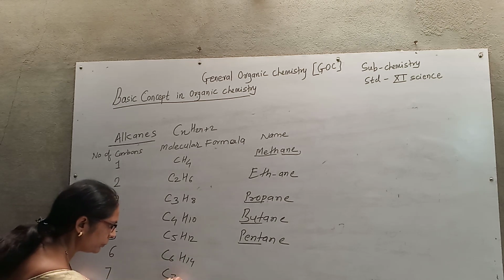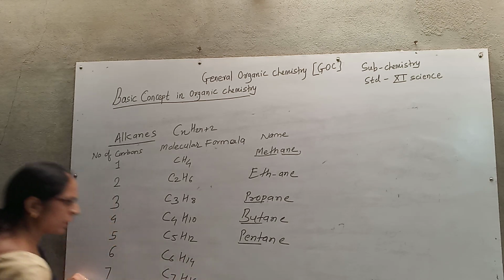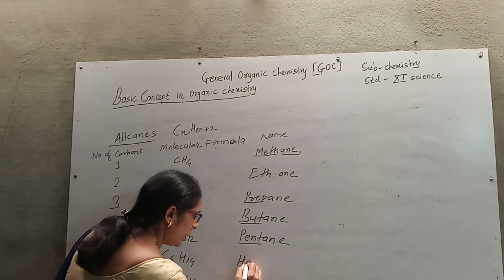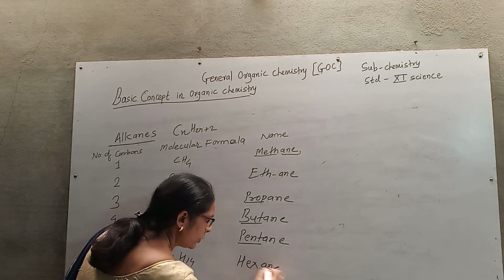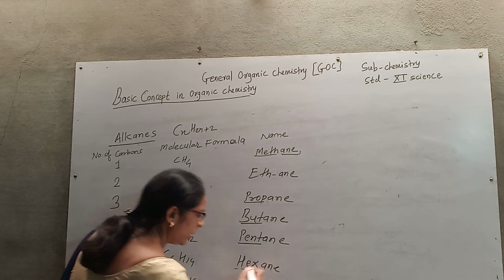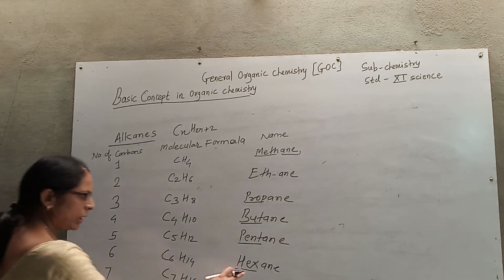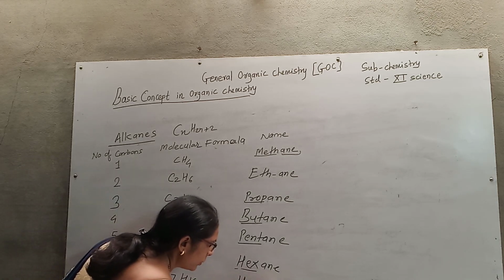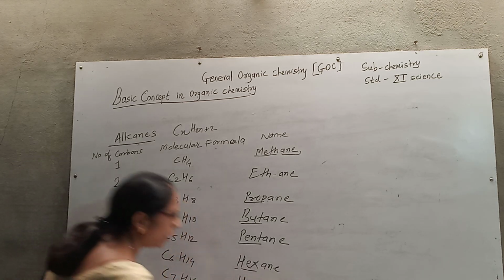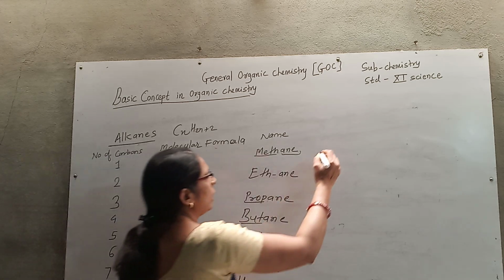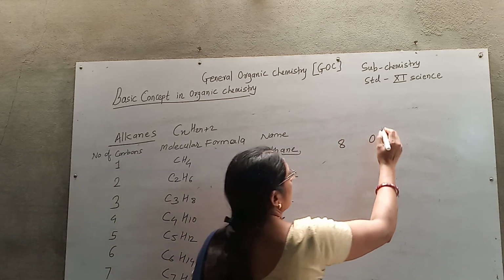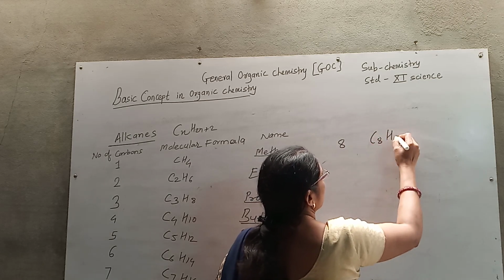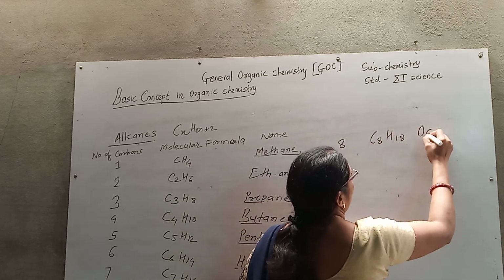6, 7. The molecular formula is like this. For 6, C6H14. Its name is hexane. So hex and then ane. 6 carbons represent hex. 7, heptane. So hept and ane. Similarly, carbon number 8, molecular formula, octane.